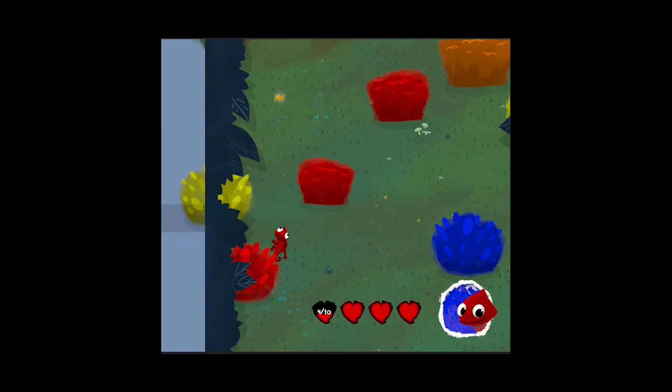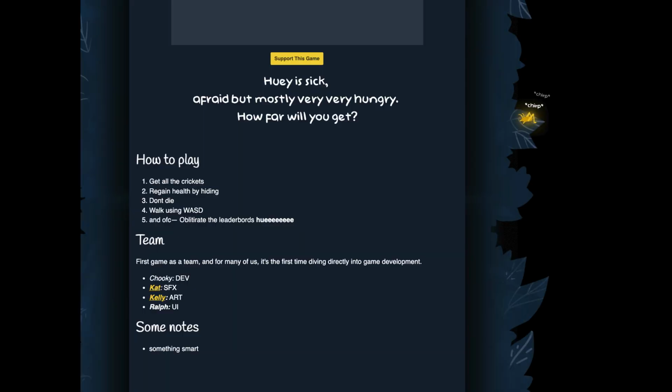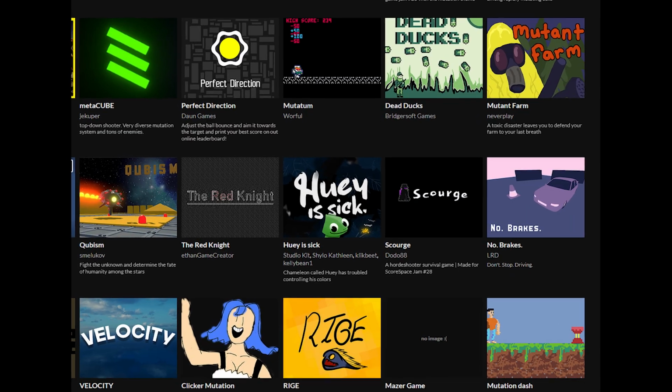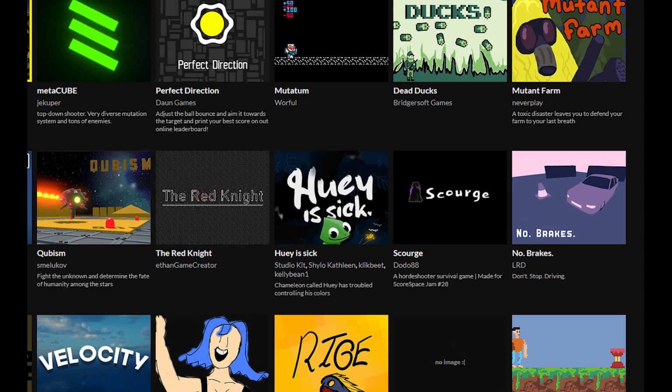And then my brother came with the idea that we added a lives system. So you actually could build up your lives and you could lose lives. So yeah, here you can see the design of the UI icons. And just look at them. Just look at it. Look how cute. And of course, at the final hours of your jam, you need to set up an itch page. And here you can see our game between the other submissions.